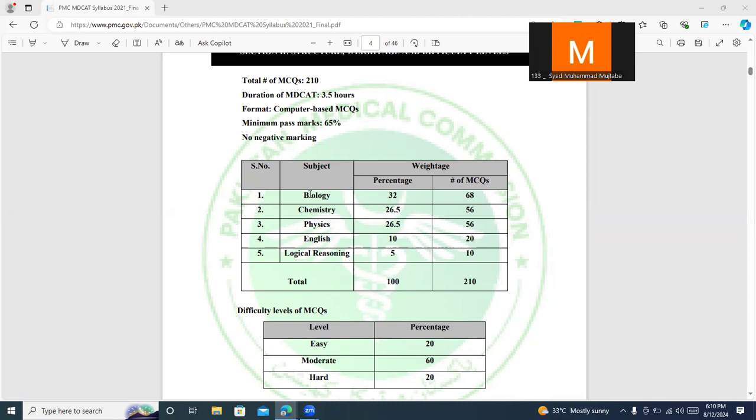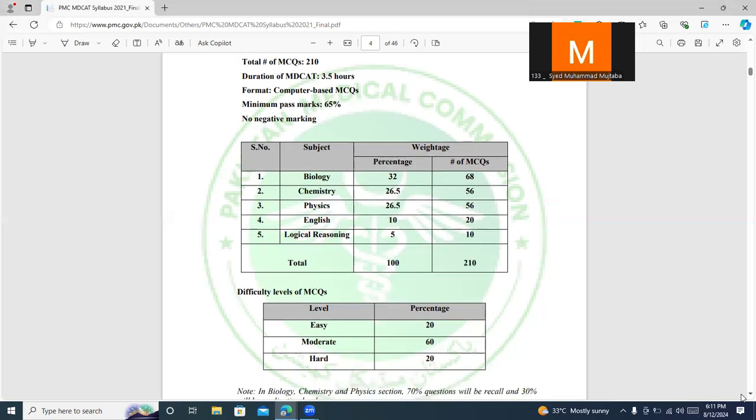So now you have to understand that most of the questions in the exam will come from biology, which has about 32% of the total cumulative percentage. And now, if you come to how we have to study it, they've written over here that 80% of the questions basically lie in an easy to moderate category, and only 20% of the questions are hard. And even out of those 20%, the actually difficult questions are only about 5%.